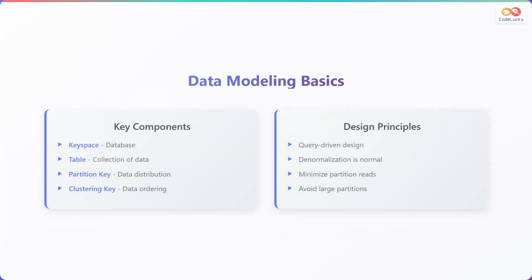Cassandra data modeling follows a query-driven design approach, which is different from traditional relational database modeling. The key components include keyspaces, which act like databases, and tables that contain collections of data. Partition keys determine data distribution across nodes, while clustering keys control data ordering within partitions. The fundamental design principles emphasize denormalization as a normal practice, unlike relational databases. You should minimize partition reads for optimal performance and avoid creating large partitions that could impact system performance. Always design your data model based on your query patterns rather than normalized data structures.